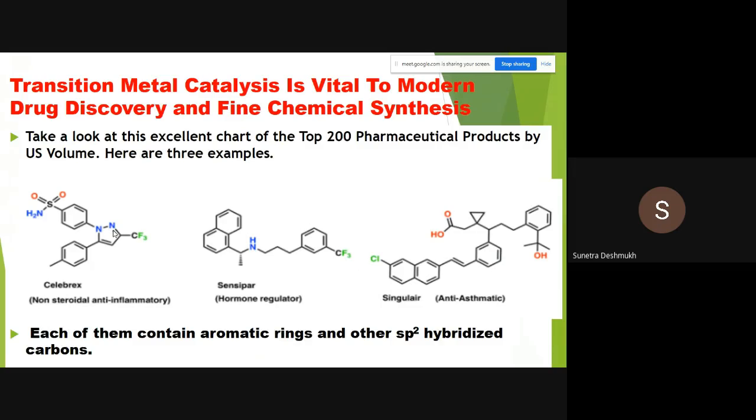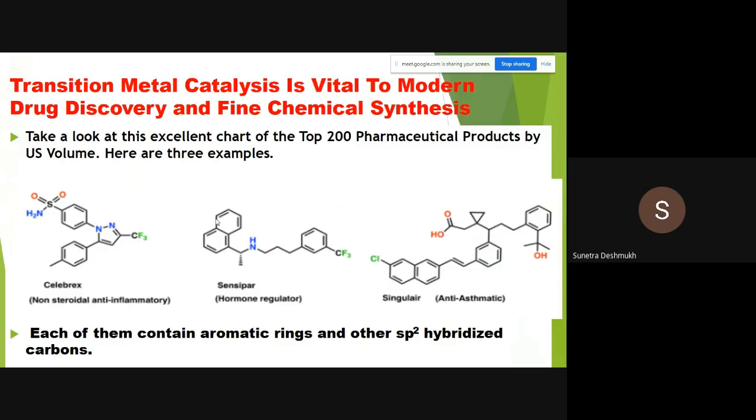Okay, here if you pay attention, there is a pyrazole ring here. For synthesis of such different drugs, we need the help of transition metal catalyst. Without transition metal catalyst, we cannot go for this synthesis of drug discovery.